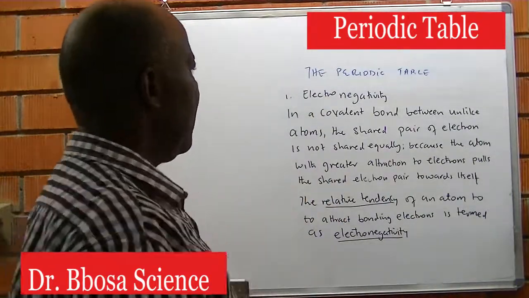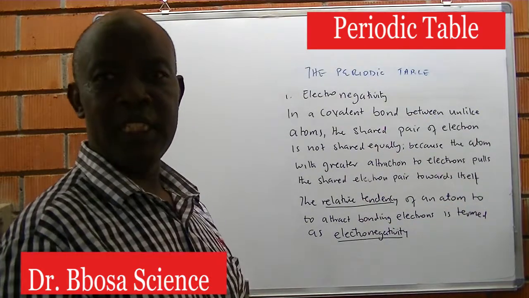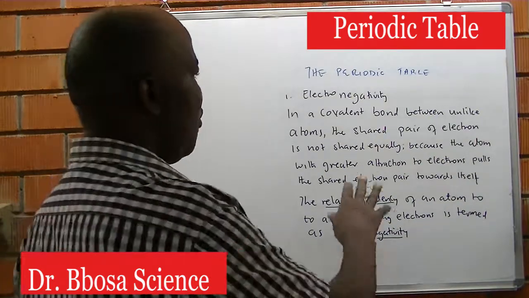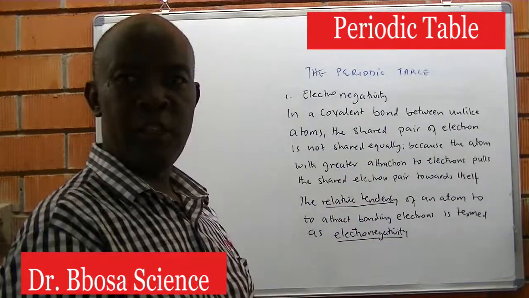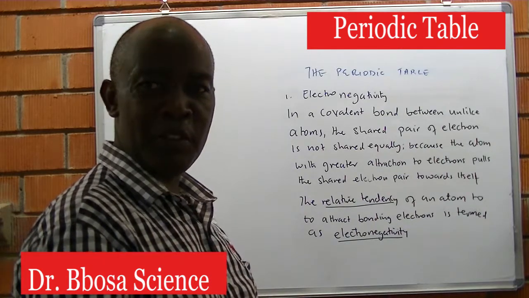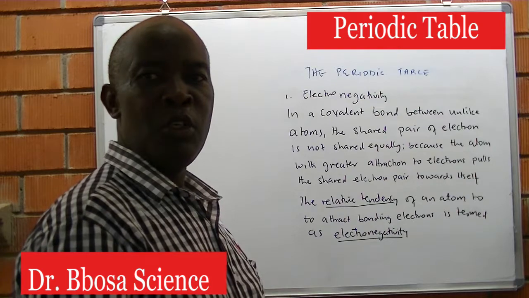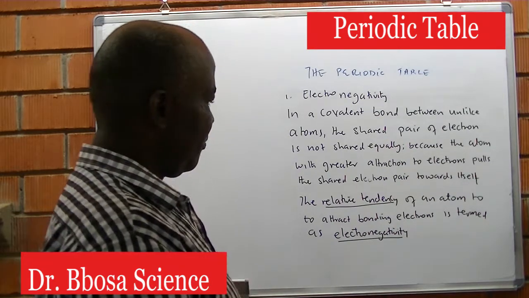Electronegativity. In a covalent bond between unlike atoms, the shared pair of electrons is not shared equally, because one atom with high attraction to electrons will pull the shared pair of electrons towards itself.